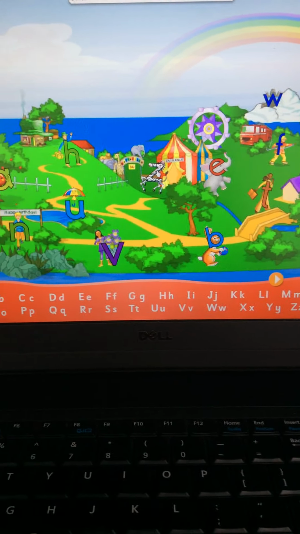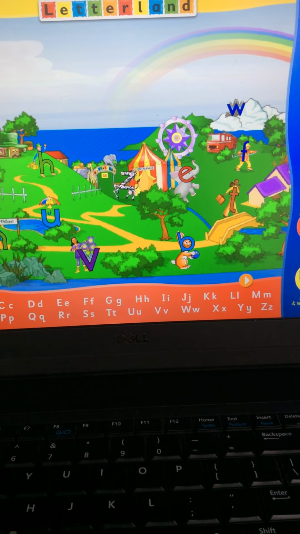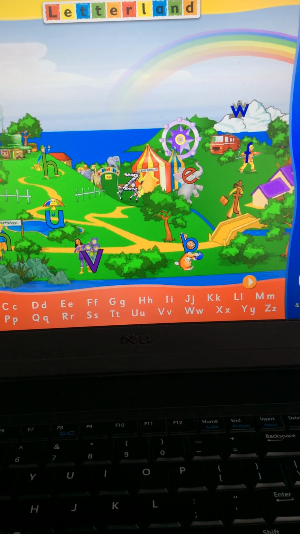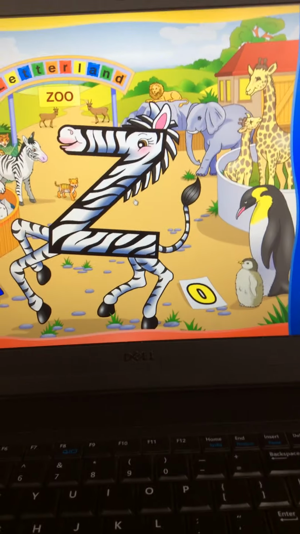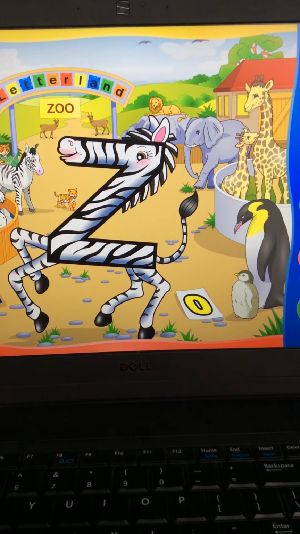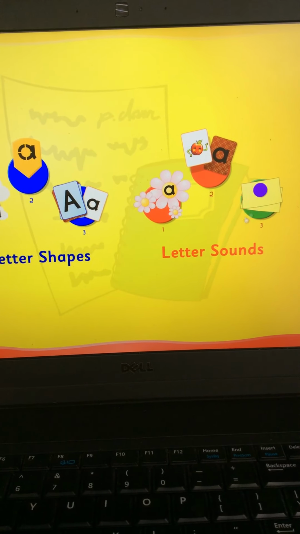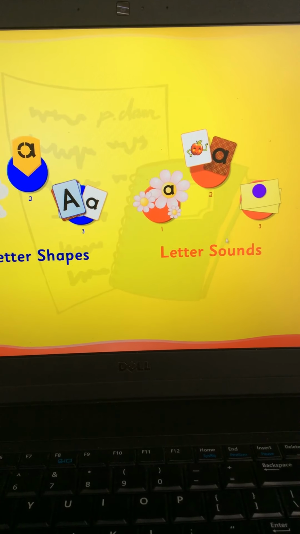Okay, boys and girls, going back to our Letterland activity for today. And we have our friend the Zigzag Zebra, and I'm going to click on her. And now we're going to go to her activities, and we want to do letter sounds.